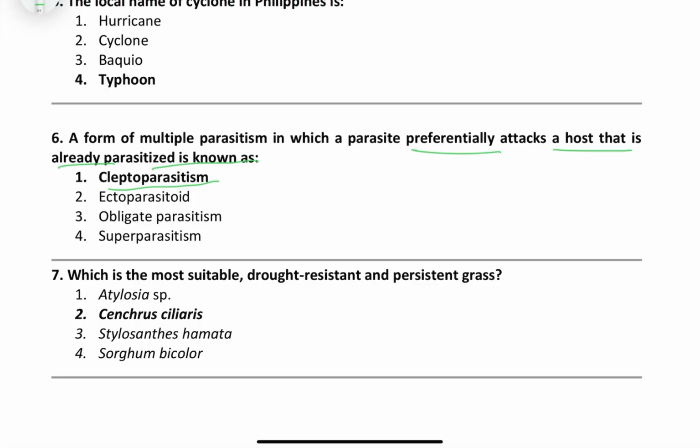What is ectoparasitism? Friends, ectoparasitism means a parasite that lives externally on another host. Obligate parasite, we should know, can only take nutrients from the living cells. Superparasitism, it's very interesting: a single species of parasitoid attacks a host more than once.